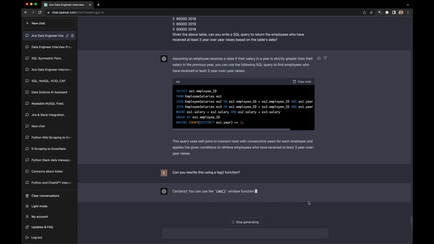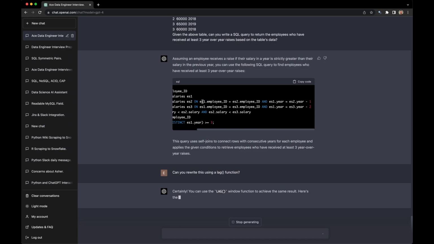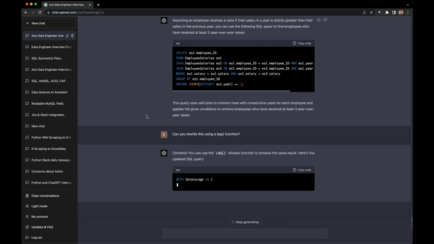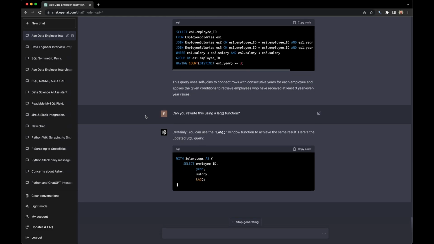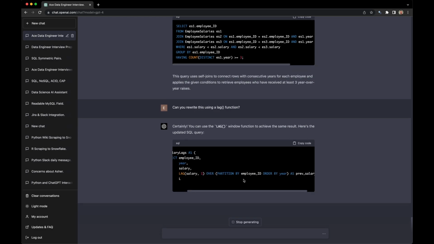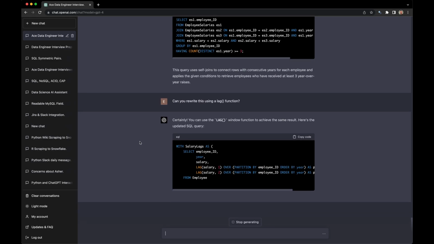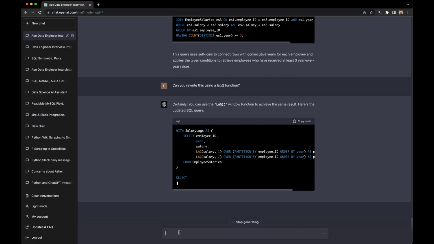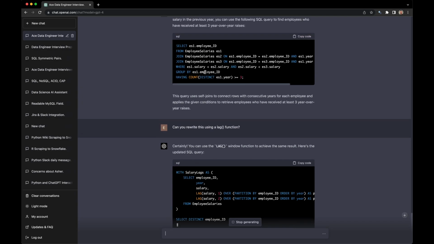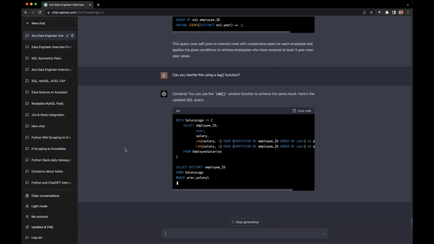Here we go. So it's perfectly capable of doing window functions, and it can translate things easily. Here we go. Lag salary 1 over, yep, here we go. Good. Then let's see if it knows which one's more performant. I actually don't know. I would assume that the inner join is, because window functions usually are not, but I don't really know.